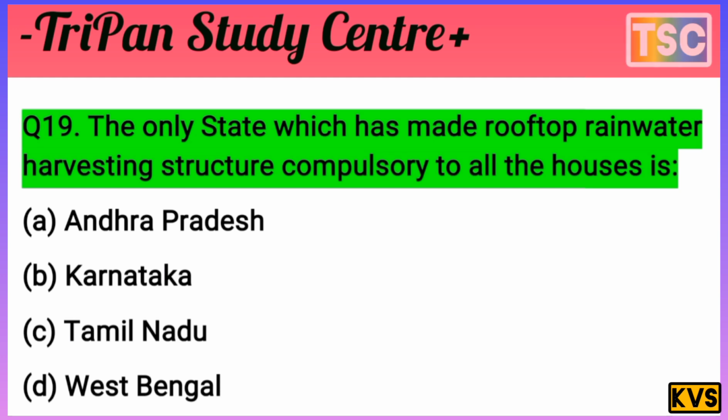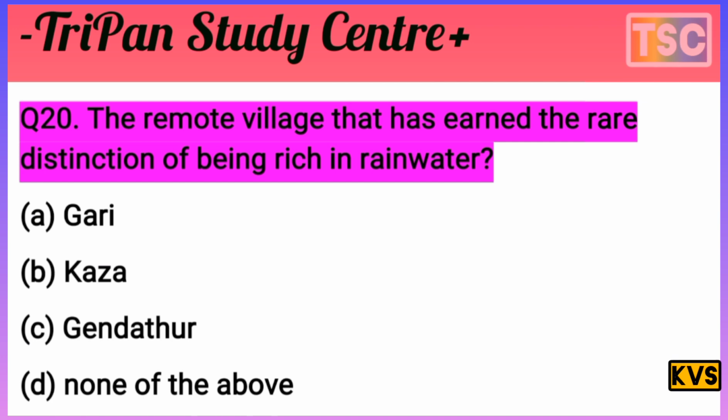You must have thought of your answer. Let's see the answer to this question. The only state which has made rooftop water harvesting compulsory. Andhra Pradesh is not compulsory here. Karnataka is not compulsory. West Bengal is not compulsory either. But the answer is C, Tamil Nadu. The next question arrives here.